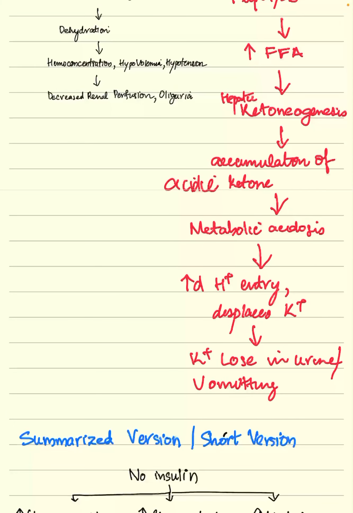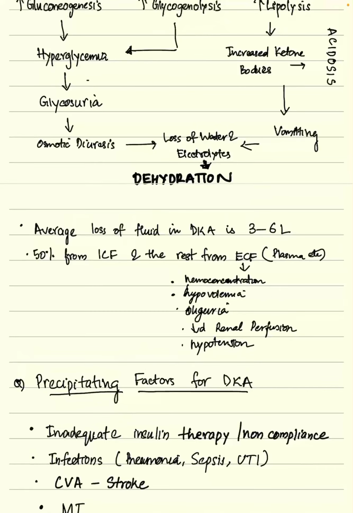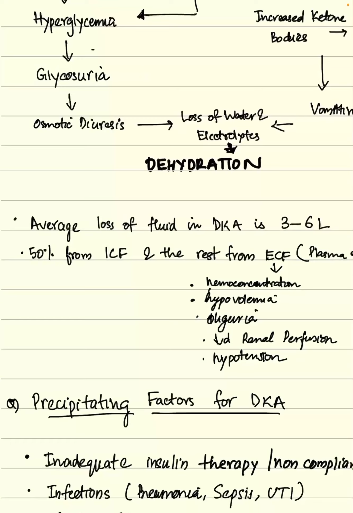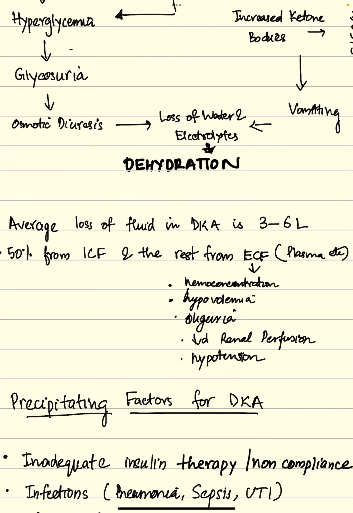Due to this metabolic acidosis, there is increased hydrogen ion entry, which displaces potassium. This potassium loss in urine also causes vomiting. So the average loss of fluid in DKA is 3 to 6 liters. 50% is from the intracellular fluid and the rest is from the extracellular fluid, which includes plasma, blood, etc. So due to the dehydration, this causes hemoconcentration, hypovolemia, oliguria, decreased renal perfusion, and hypotension, which also causes complications, as we'll say in the future.